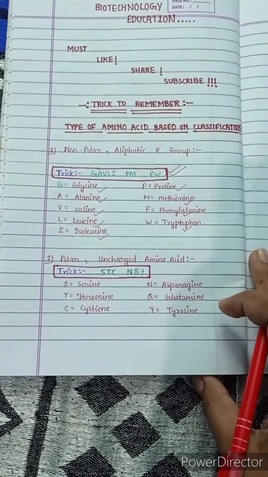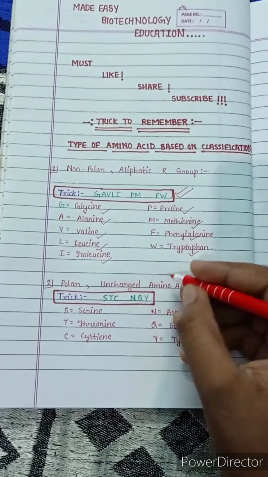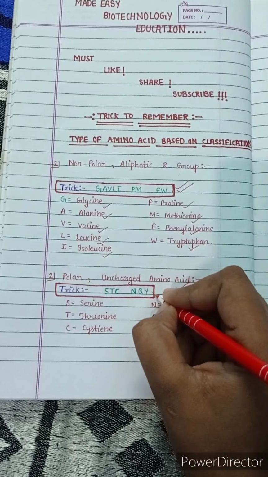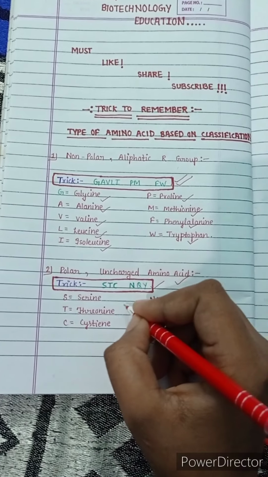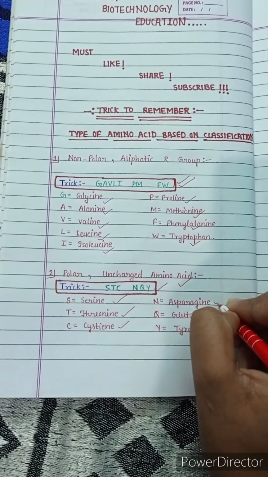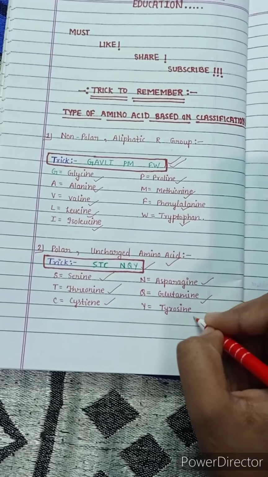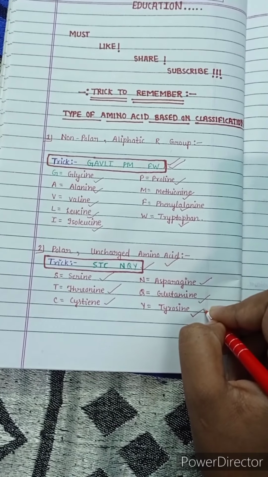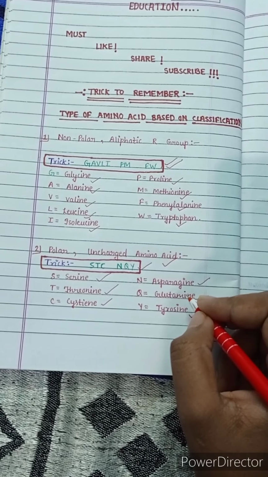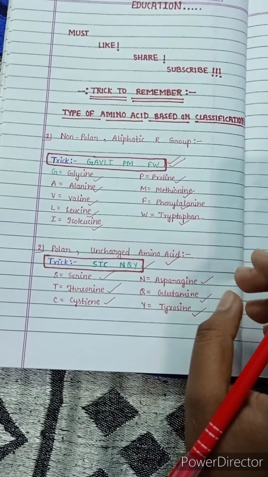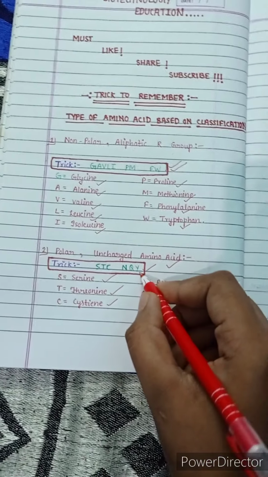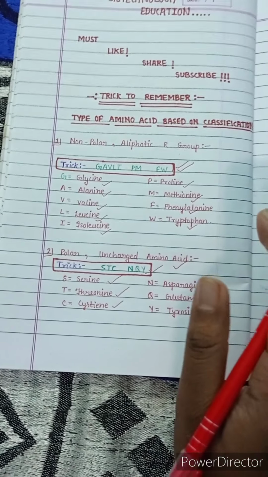The second category of amino acids includes polar uncharged amino acids. The trick to remember this is STCNQY. S means serine, T means threonine, C for cysteine, N means asparagine, Q for glutamine, Y for tyrosine. These are the symbols used to represent the amino acids based on their letters. So STCNQY is the trick to remember the polar uncharged amino acids.